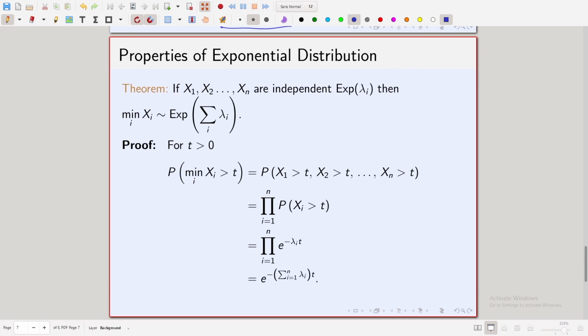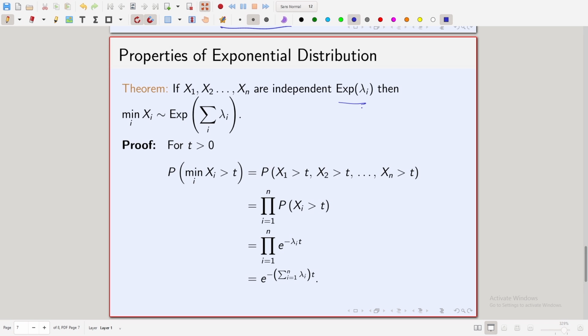Now, moving on to the last property that we will be seeing in today's lecture. Again, we have a theorem. If x1, x2, so on up to xn are independent, each xi has exponential lambda i distribution.